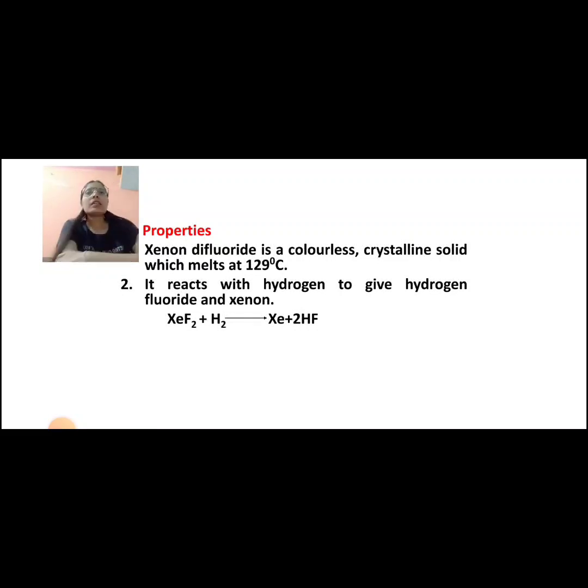Properties. Now we are going to study what are the properties of xenon difluoride. First, xenon difluoride is a colorless, crystalline solid and its melting point is 129 degrees Celsius. Second, it reacts with hydrogen to give hydrogen fluoride and xenon. When we react XeF2 with hydrogen, we get xenon and hydrogen fluoride.